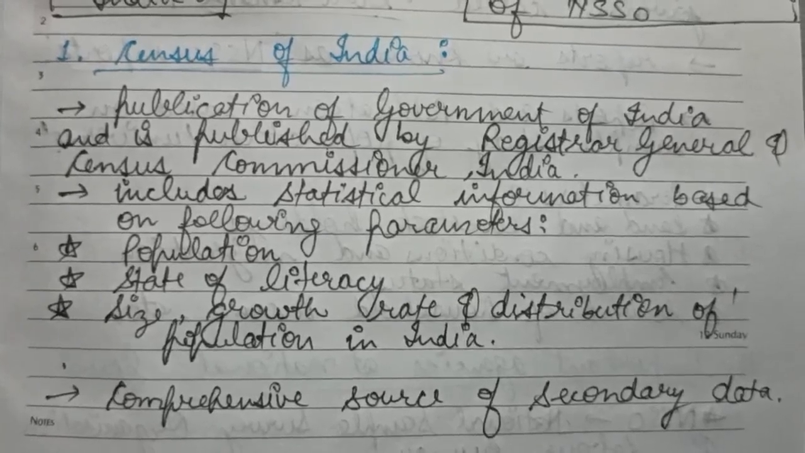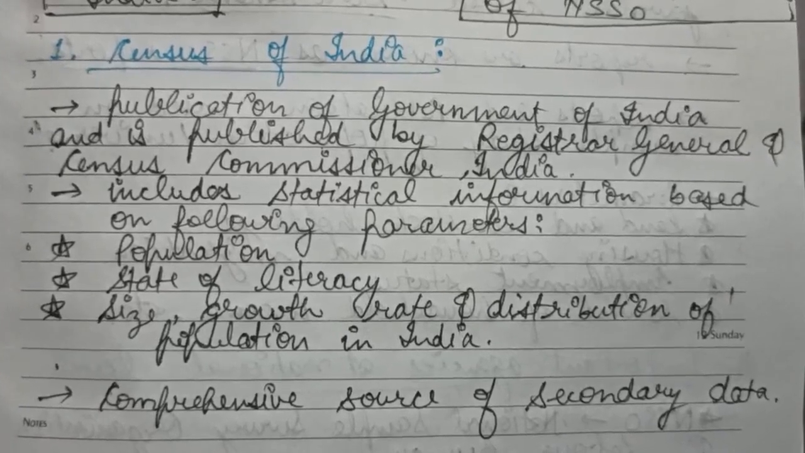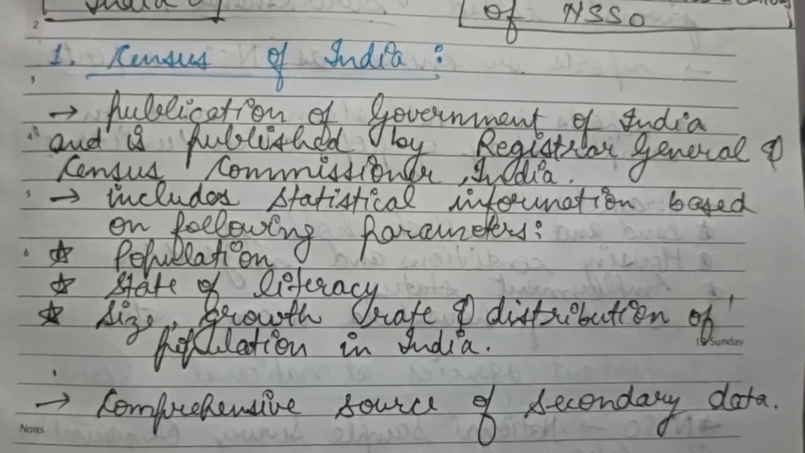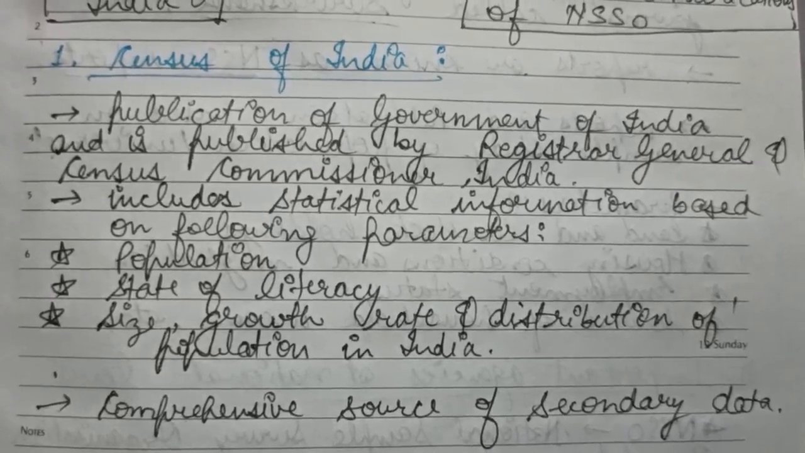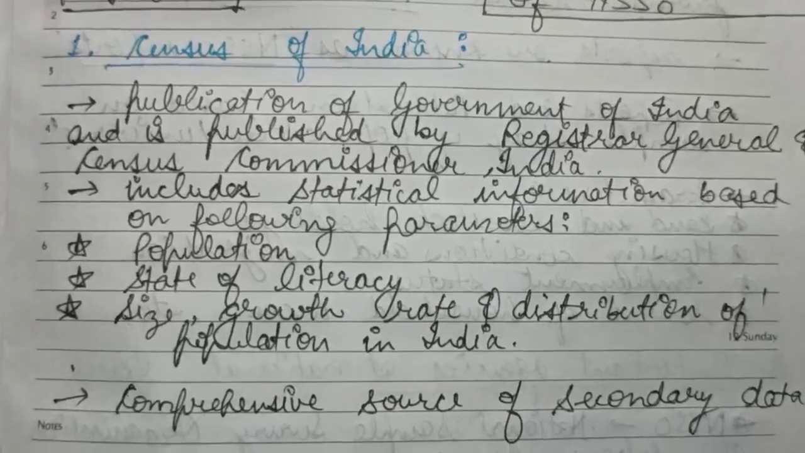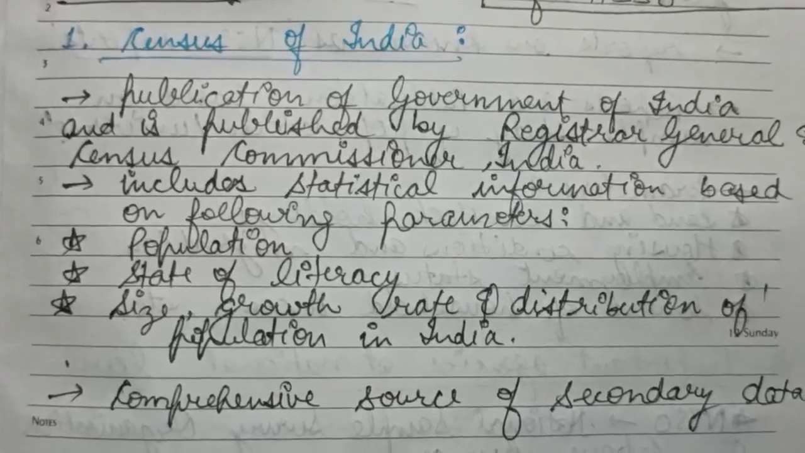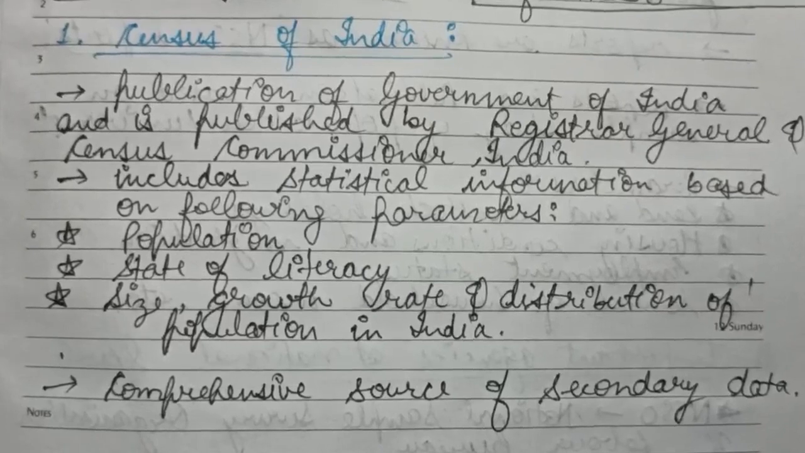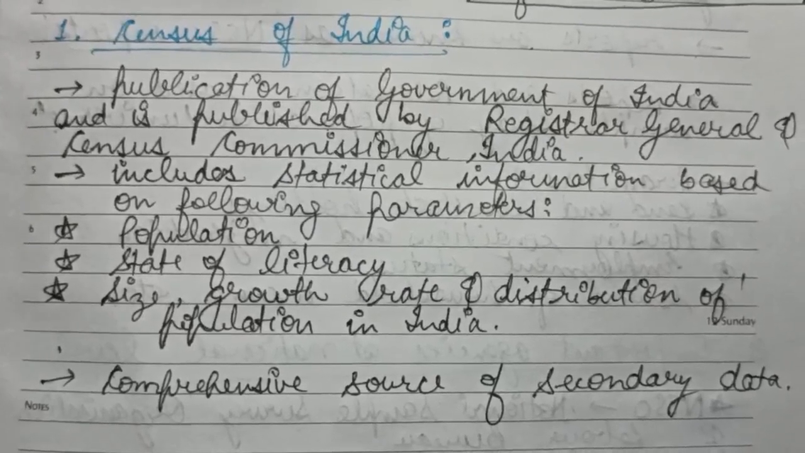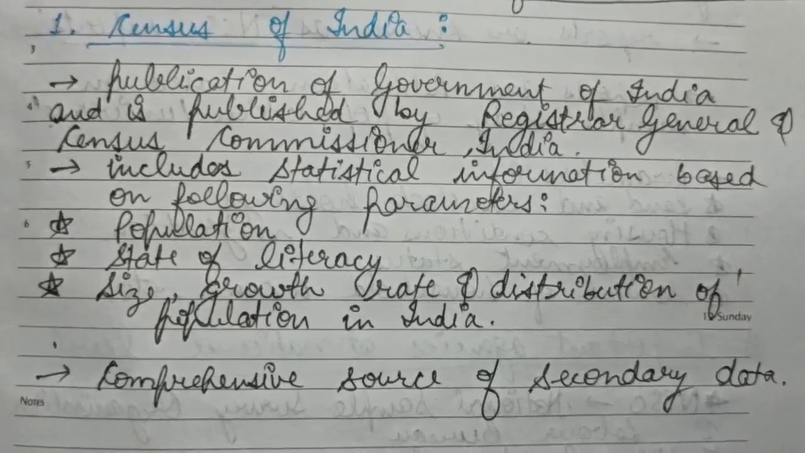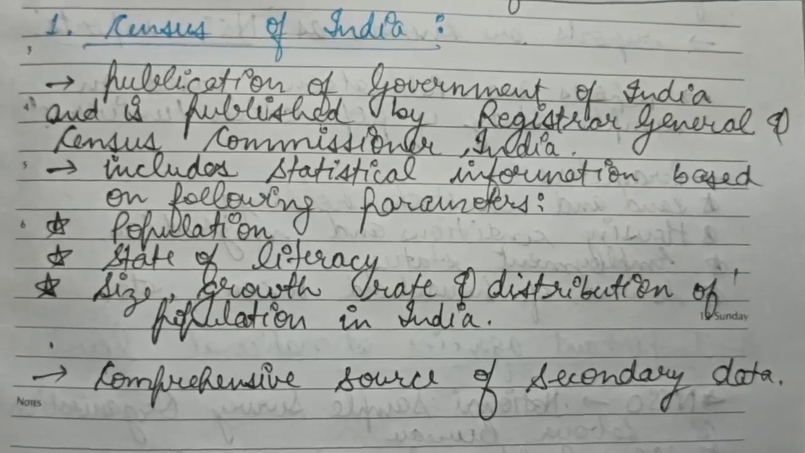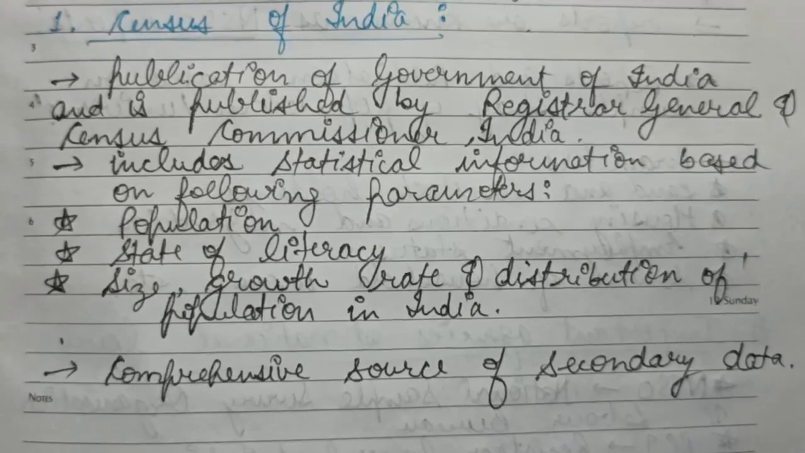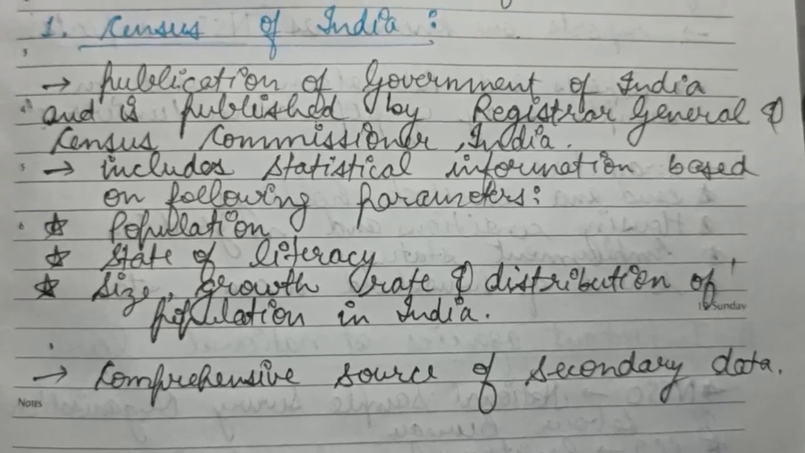As we know, the population census is conducted after every 10 years. What is the main motive behind the Census of India? Basically, they collect data about the population, from which they come to know about various other parameters also, that is, the state of literacy, how much population is literate in India and how much is illiterate, and also the size, growth rate and distribution of the population in India, that is, how much population is there in the rural areas as compared to the urban areas, and other information like the number of males as compared to the females in a particular country or a certain area.